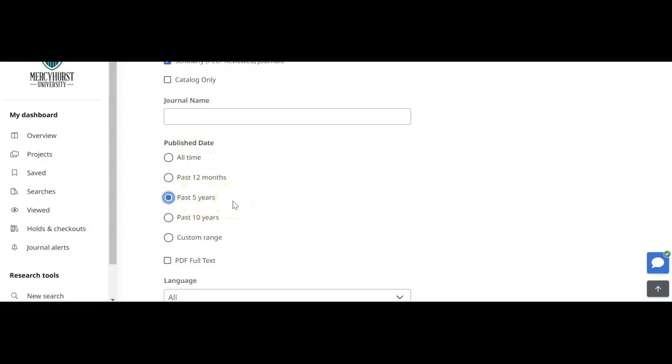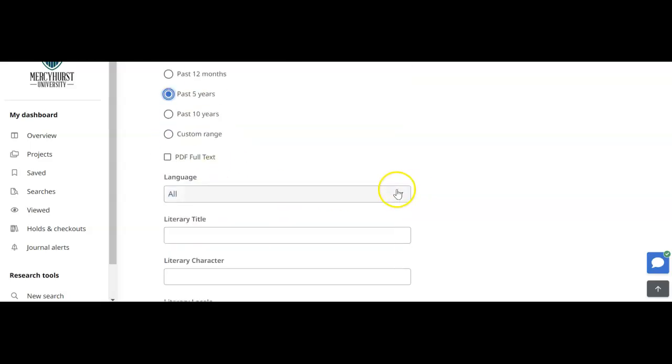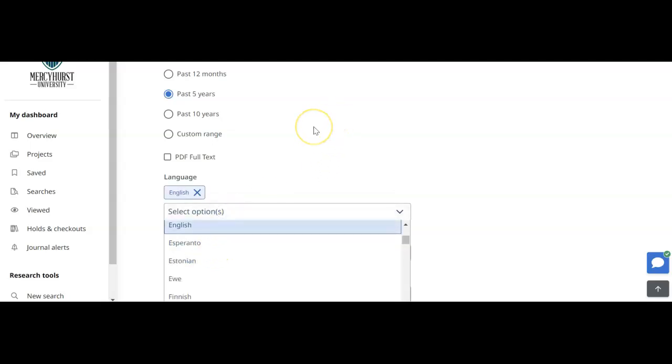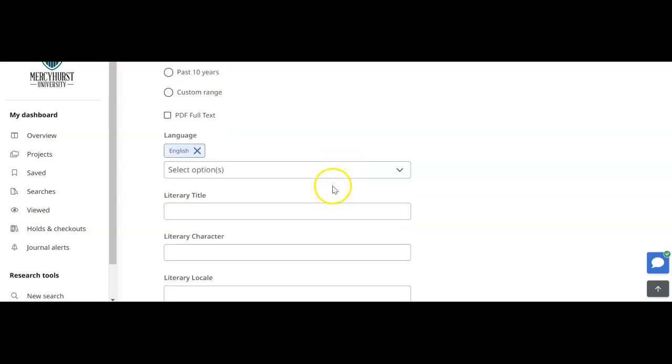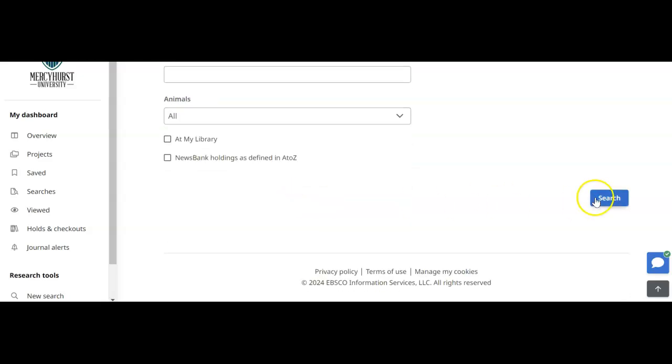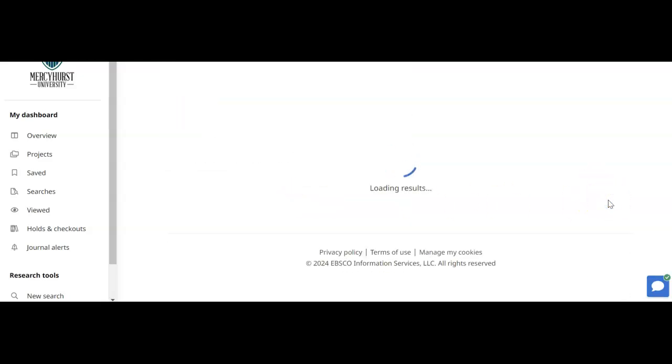We want recent, current evidence. So that's important. For language, you want to click on English. While articles will come to you in English, sometimes they're hard to understand if they've been translated. So that's a good way to go about it. So I'm going to search for that.